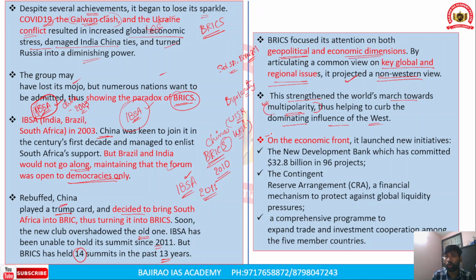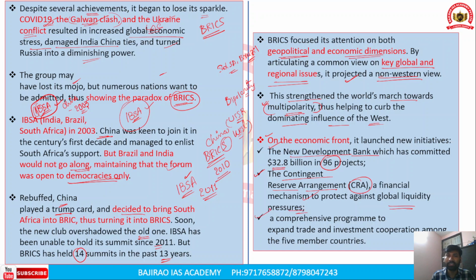On the economic front, the BRICS grouping has launched several initiatives. So, what are those initiatives? The first is a New Development Bank, which has committed 32.8 billion in 96 projects. The second initiative is a contingent reserve arrangement, a financial mechanism that protects against global liquidity pressure.